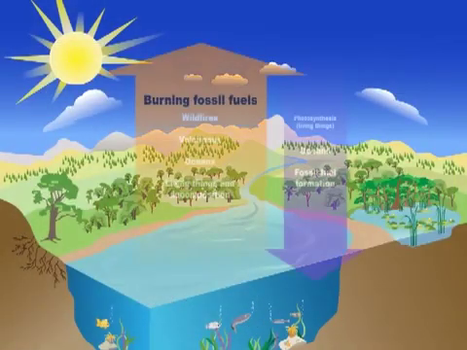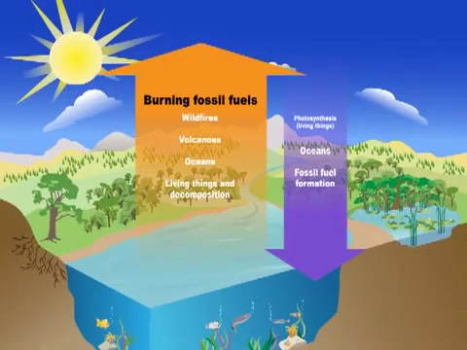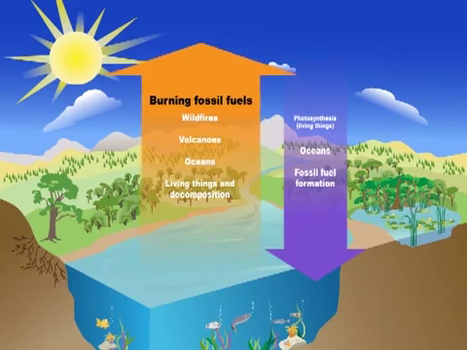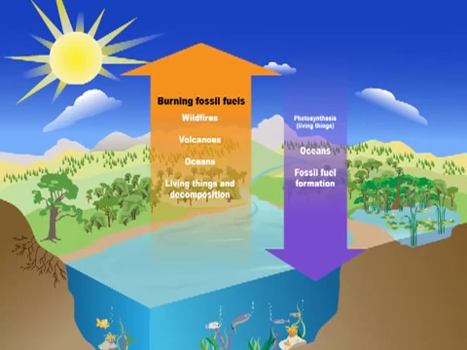It's a big problem, but we can solve it. One big part of the solution will be to reduce our carbon dioxide emissions by burning less coal, oil, and gas. This will help bring the carbon cycle closer to its natural balance.